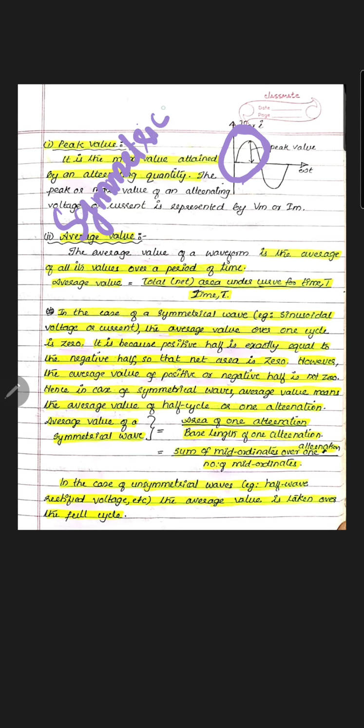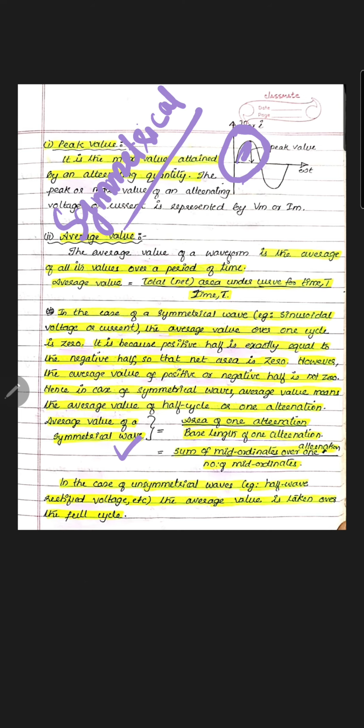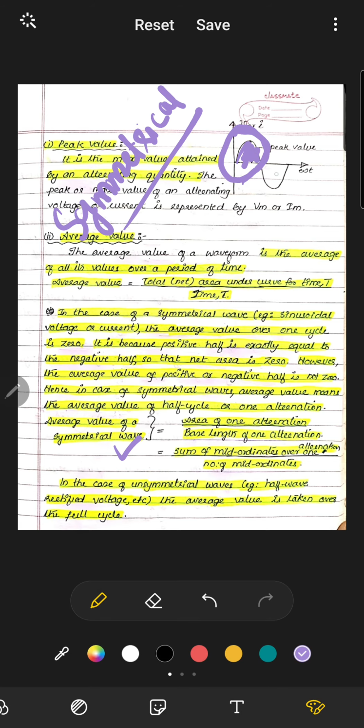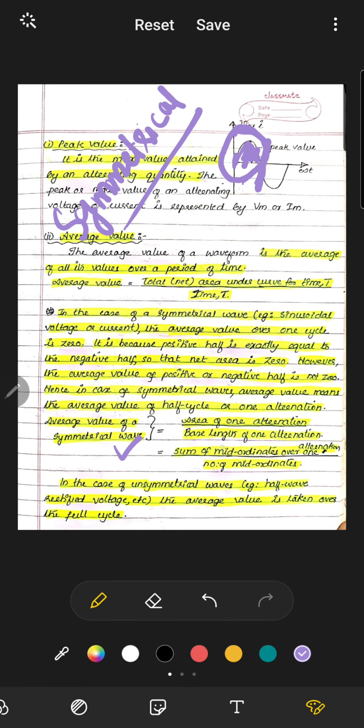So we are going to take only the average value of one alternation for a symmetrical wave. But for an unsymmetrical wave, we will use both positive and negative, because there is no symmetry between the positive half and the negative half. For a symmetrical wave, the average value is equal to the area of one alternation divided by the base length of one alternation. It can also be said to be the sum of mid-ordinates over one alternation divided by the number of mid-ordinates.